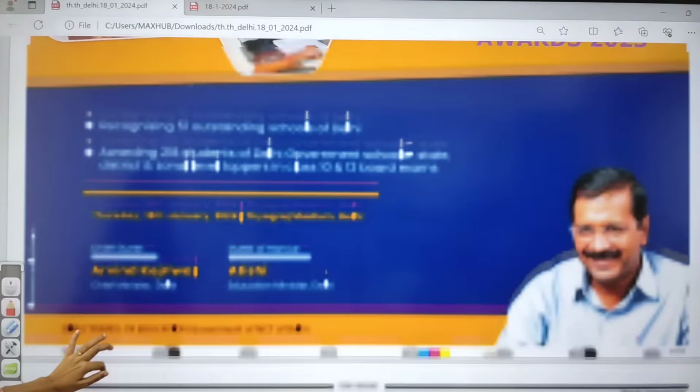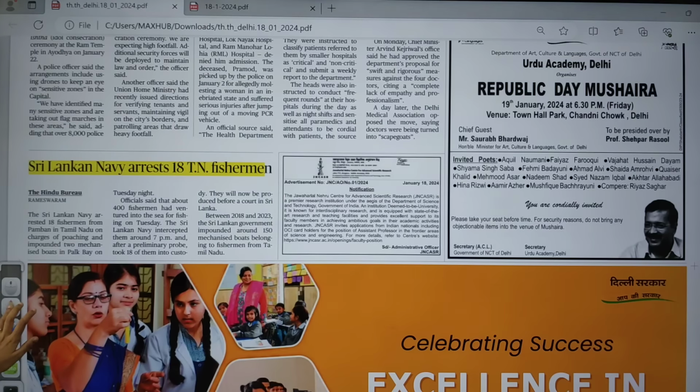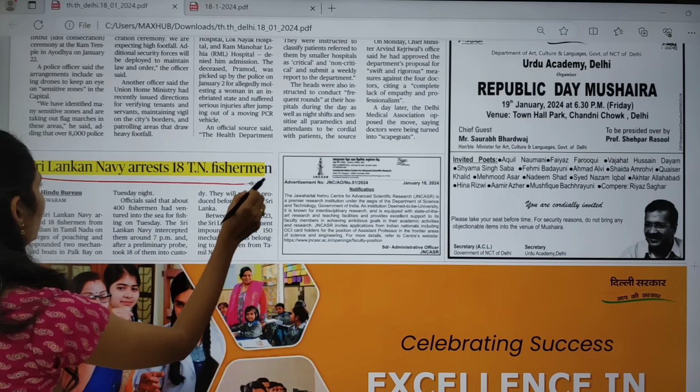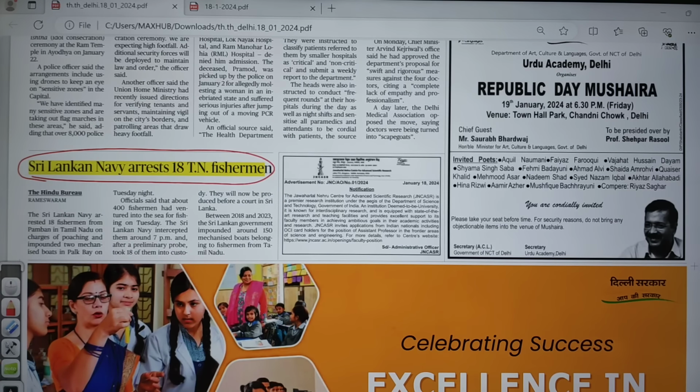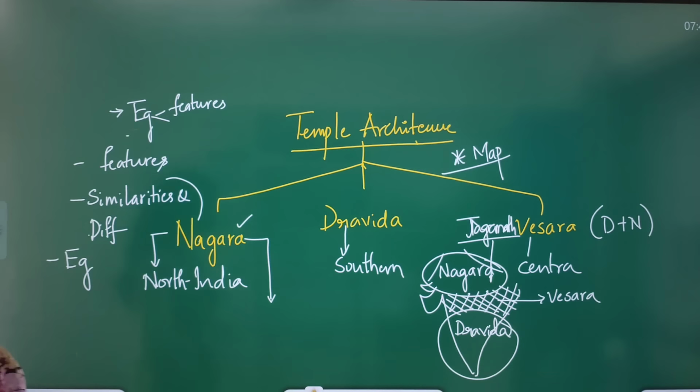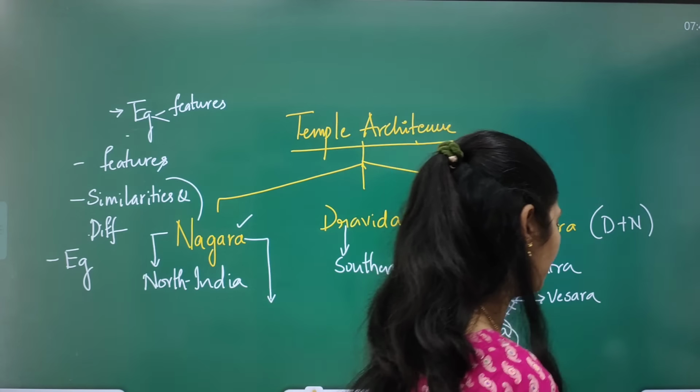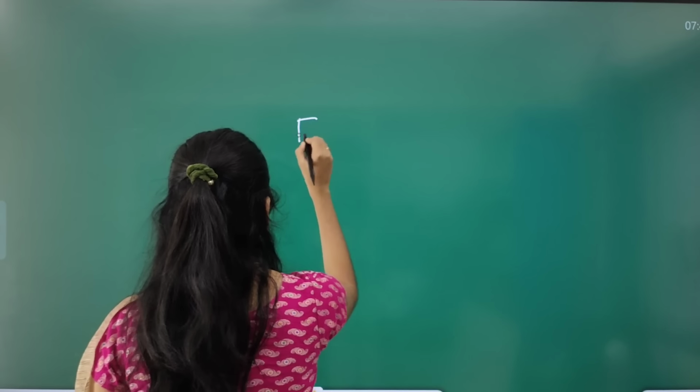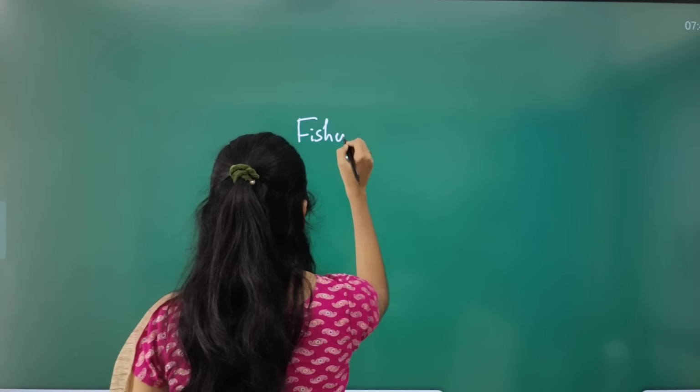Now let us move on. Here on this page you can see one article: Sri Lankan Navy arrests 18 Tamil Nadu fishermen. This article is also very important from your international relations point of view. It is talking about the fishermen issue.